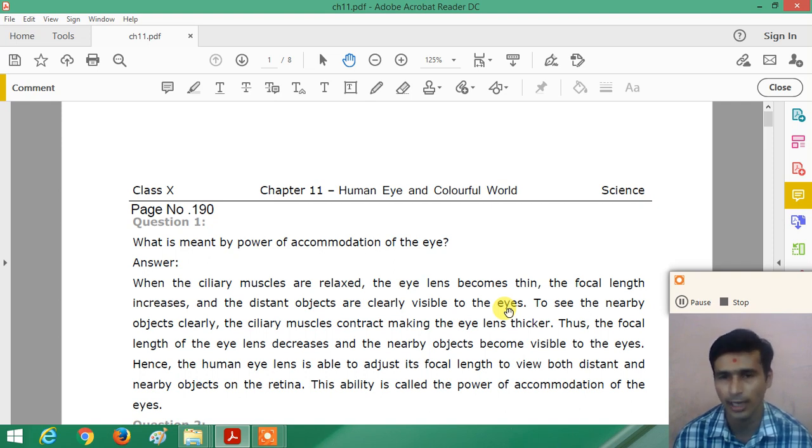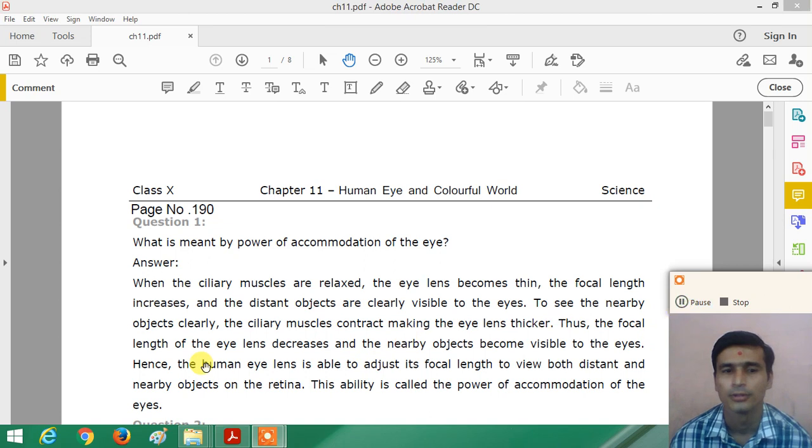Now to see a nearby object clearly, the ciliary muscles contract, making the eye lens thicker. The focal length of the eye lens decreases and we can see the nearby object clearly and comfortably.